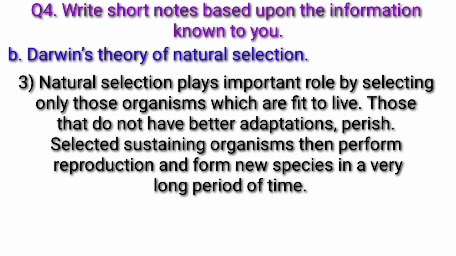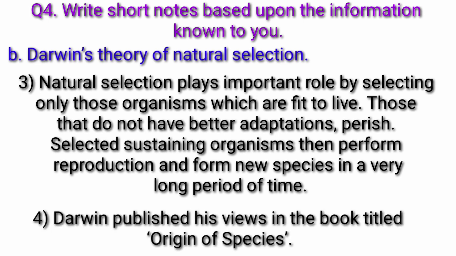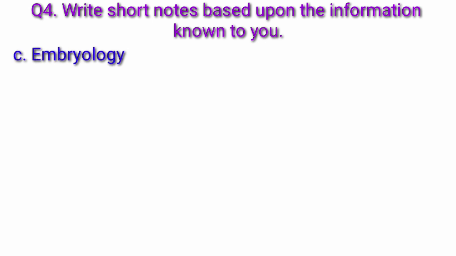Selected surviving organisms then perform reproduction and form new species in a very long period of time. Darwin published his views in the book titled Origin of Species.